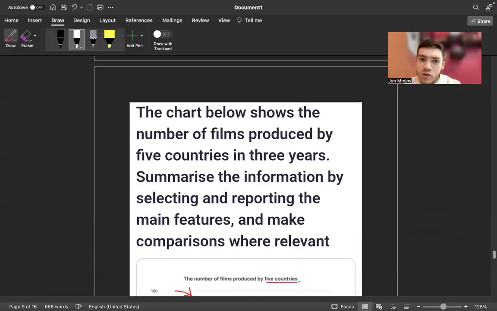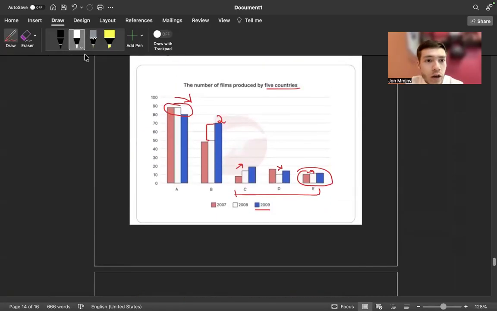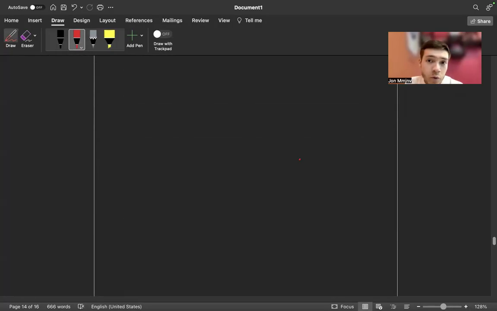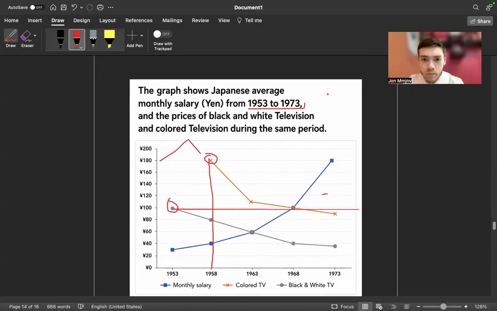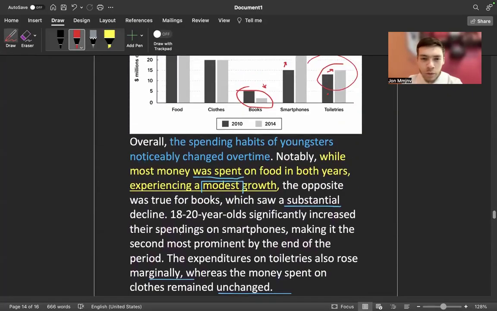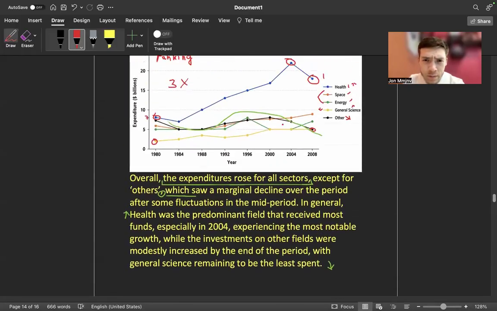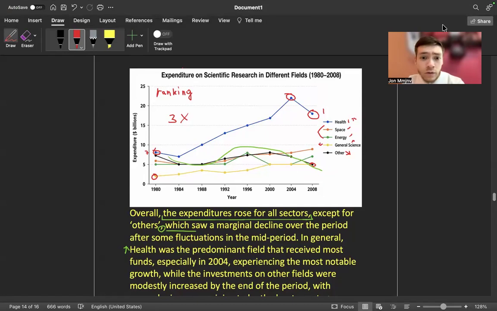One thing, you must mention as much key detail as possible. I also have shown how you eliminate, how you don't write these minor details, and how to focus on the significant changes, how to highlight them, how to mention such oddities. And yeah, this is what you probably need more for overviews. You can analyze them later. I will attach the file, and you can also take a screenshot or watch the video again and again.